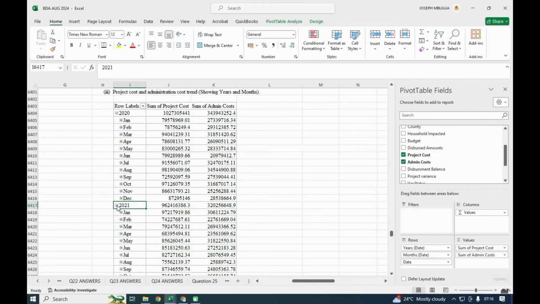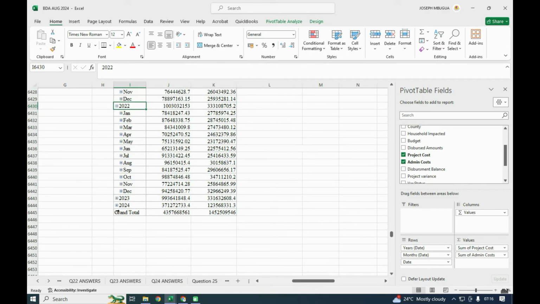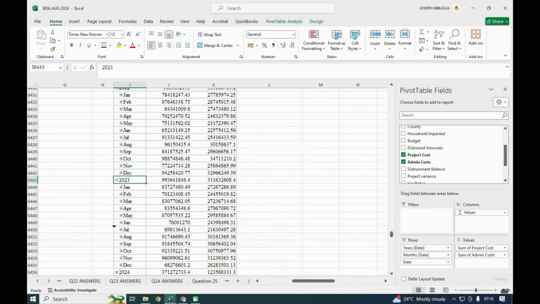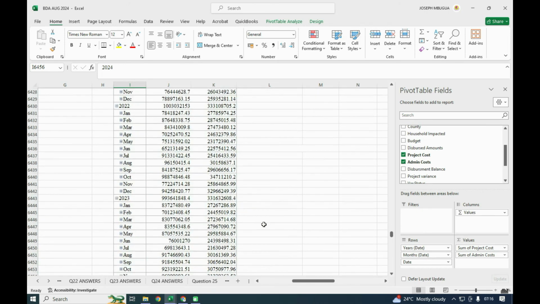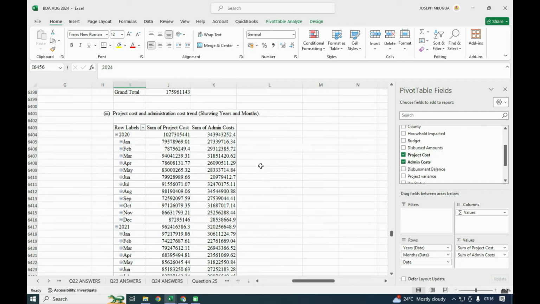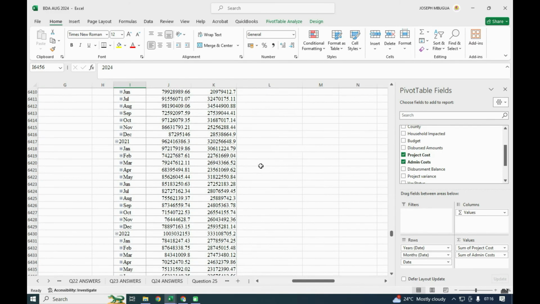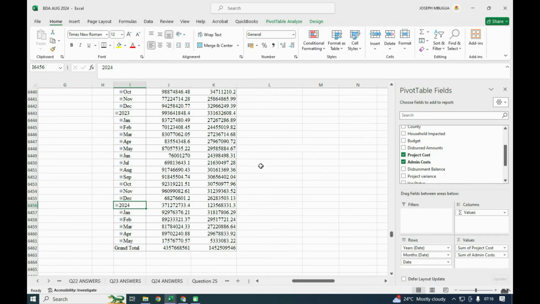So here I just click that, and here I click this, and this other one I click this to expand, and the last one I click this. That way. So that is how it was supposed to be done, to show the years, showing years and months. So for 2020, 2021, and 2022, 23, and finally 2024.